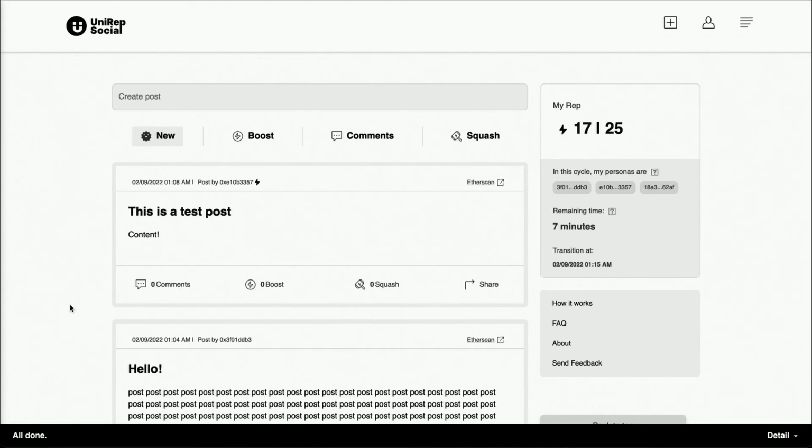As you can see, it generated a ZK proof to do that operation. It generates ZK proofs for all these operations in the browser. That's it. You can see this stuff at github.com/Unirep.